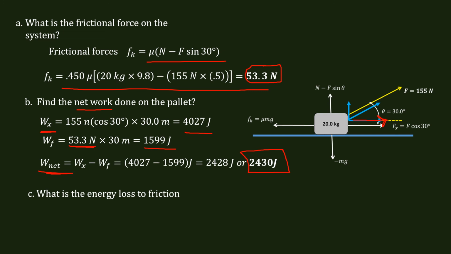What is the energy loss to friction? Okay, well that's easy. We already figured out what the frictional force is, 53.3. We know that it's being applied for 30 meters, and so it is 1,599 joules.